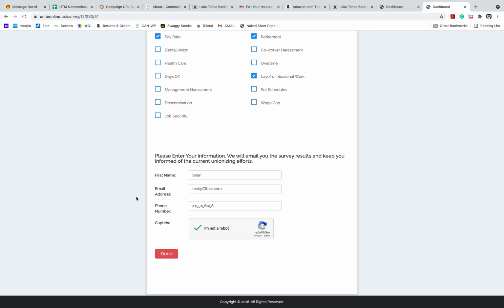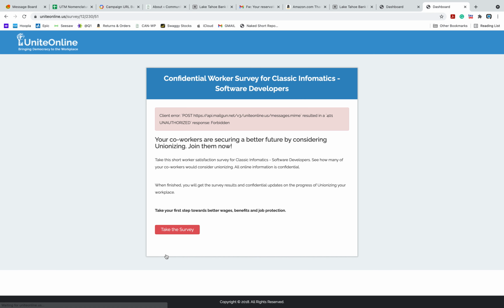CAPTCHA. Okay, so here's the first problem we run into. When we hit done here, we end up with this error right here. So that's the first issue. However, at this point in the survey, there's usually a thank you note along with a share link that says send it to another coworker.